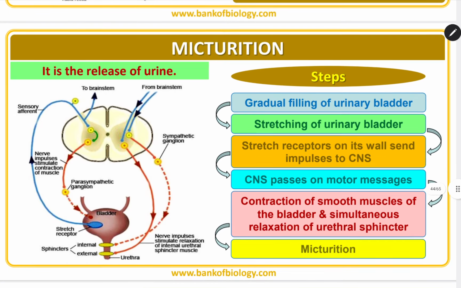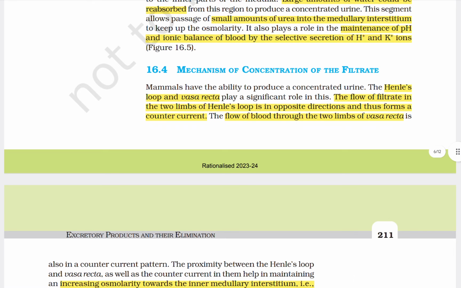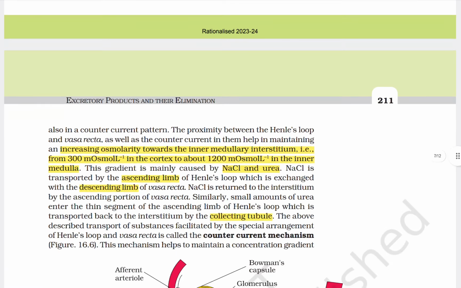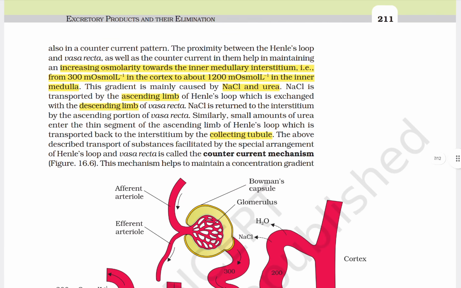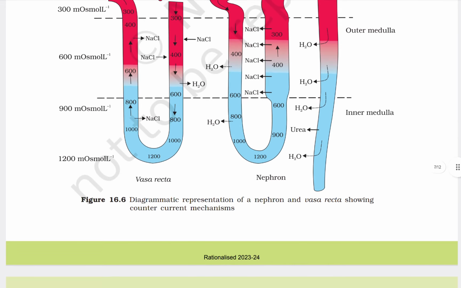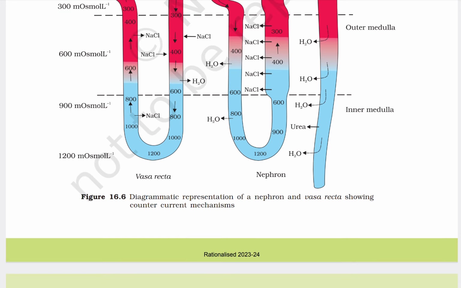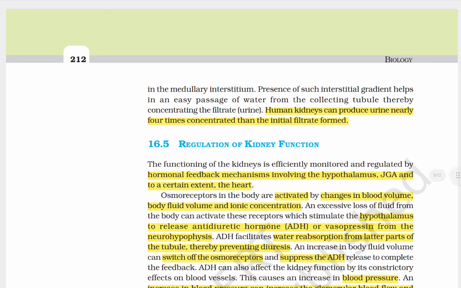Next, micturition. Before starting micturition, let's come to your NCERT. The mechanism of filtrate concentration, same points are given. 300 to 1200, how the ascending collecting tubule works, the counter current mechanism is also given. Yes, you can see the same diagram is there. It is a diagrammatic representation of a nephron and vasa recta showing counter current mechanisms. Now, the human kidney can produce urine nearly 4 times more concentrated than the initial filtrate formed.